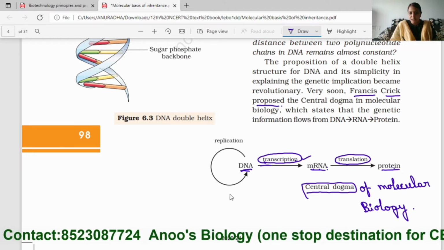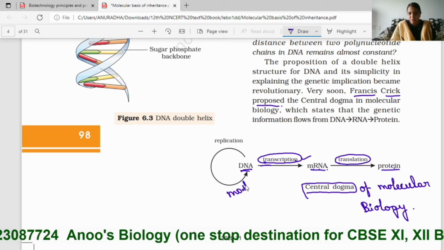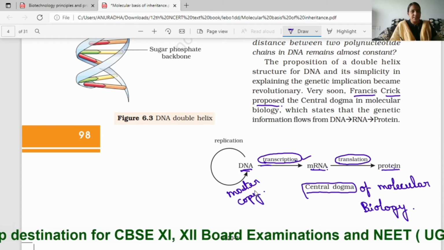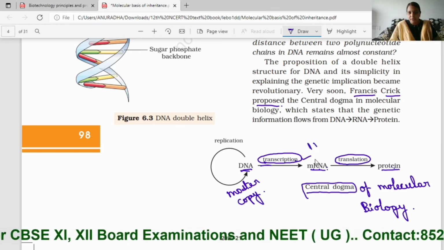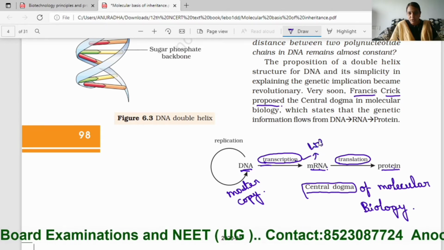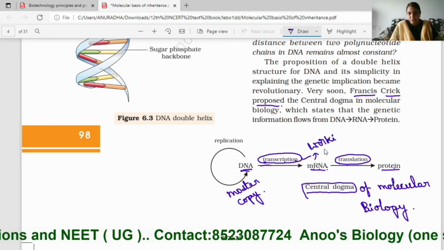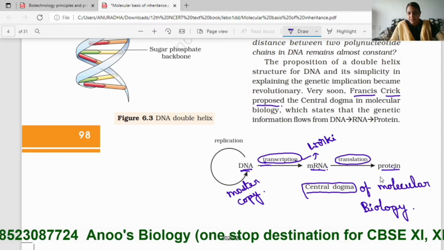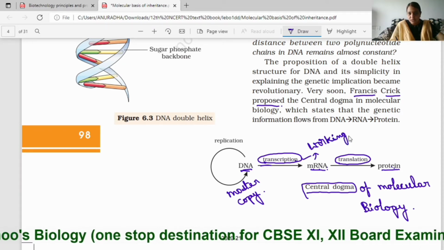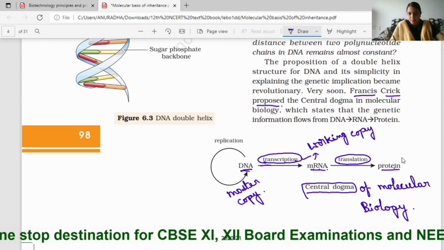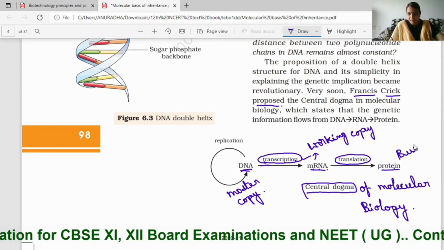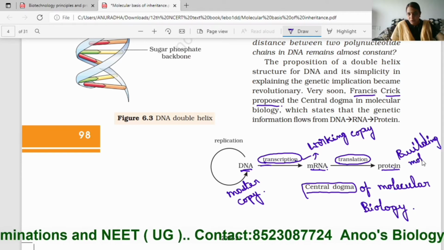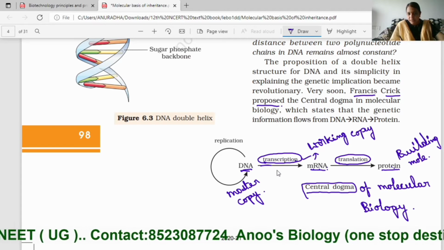Now, DNA is called the master copy because it is involved in storage of genetic information. RNA is called the working copy because it is involved in transfer of genetic information, that is, it is a messenger carrying the message from DNA required for the synthesis of a protein. Whereas protein is called the building molecule.